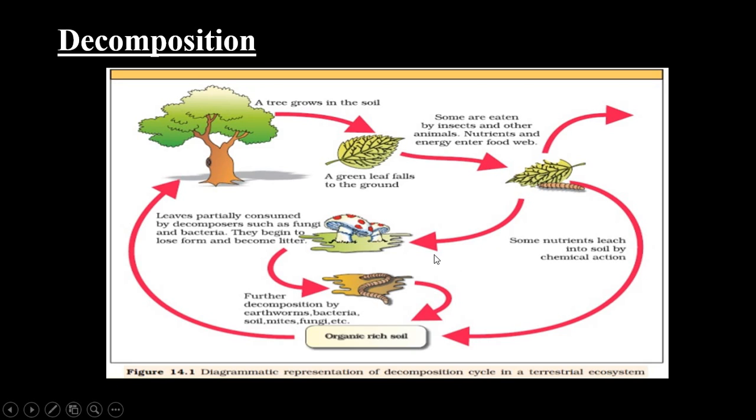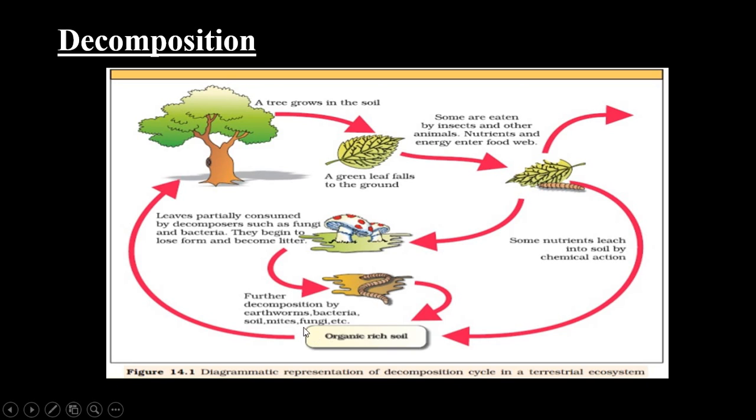Whereas some, see what is happening, some is undergoing fragmentation. Leaves partially consumed by decomposers such as fungi and bacteria are acted upon by detritivores such as earthworms, and then they are released into smaller particles which are acted upon by fungi and bacteria, and then they start to lose their form and become litter.